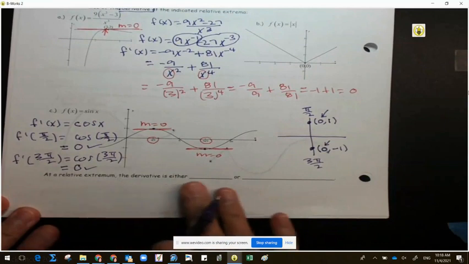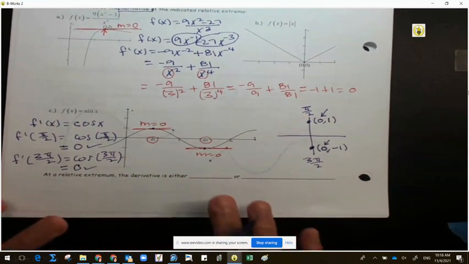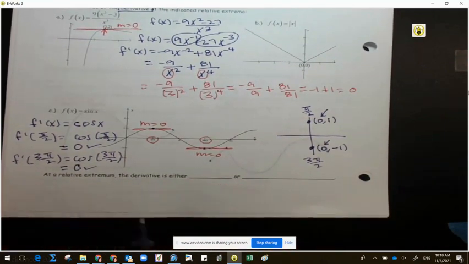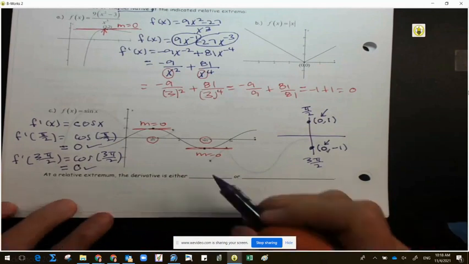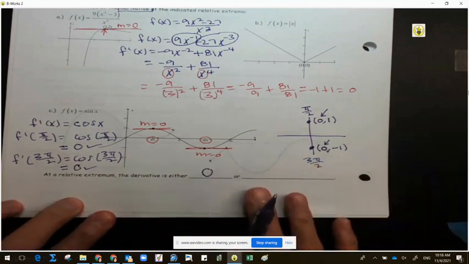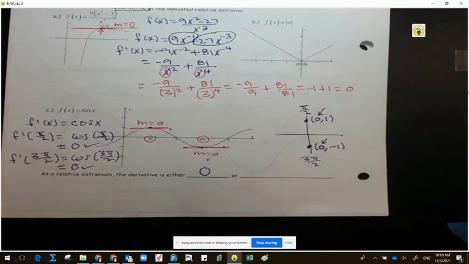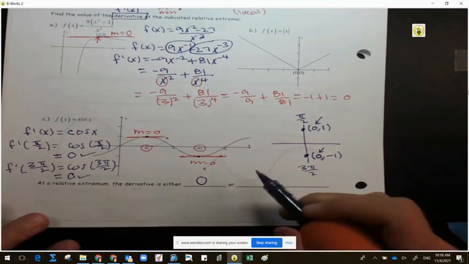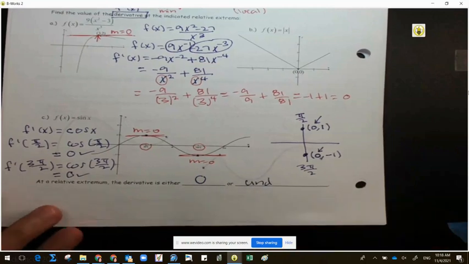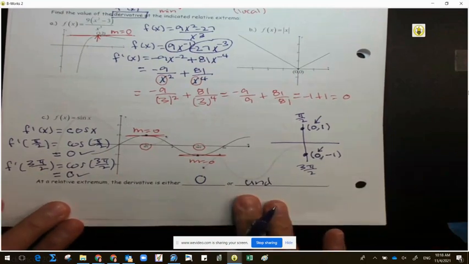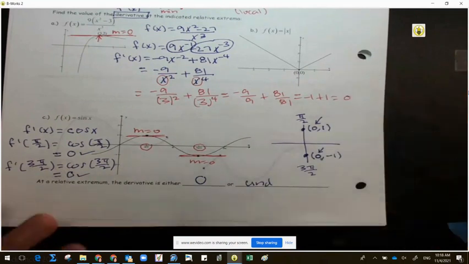So we can go ahead and fill this one in. At a relative extremum, the derivative is either 0 or... can anyone anticipate what the or piece is going to be? Undefined. That is correct. And I'm going to show you that piece on part B. So everyone go to part B on the drawing.